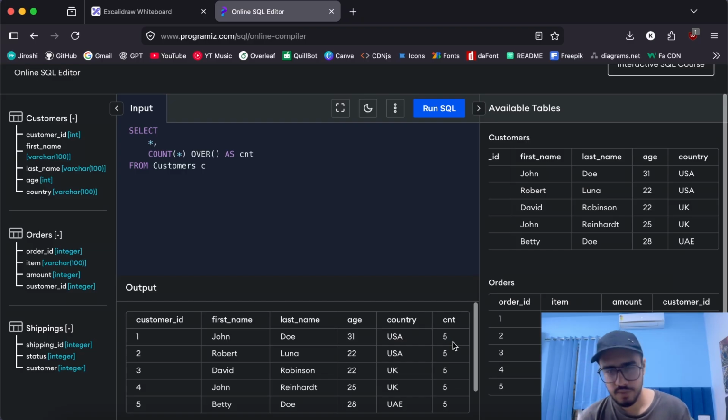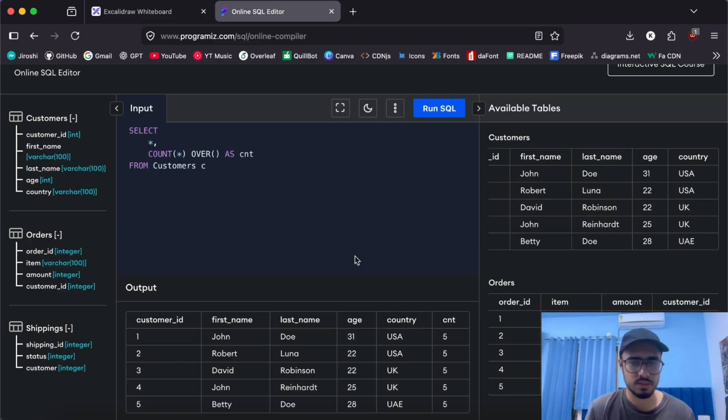Now what is this 5? What is actually going on? This can get confusing, so let's try to understand. We haven't specified any constraints, so this over makes sure that it counts all the rows in the table. There are in total 5 rows, 1 2 3 4 5, and that's what we get stored in this count variable. Once you calculate the count, it just populates the same answer for each and every row. That is why these window functions come in handy.